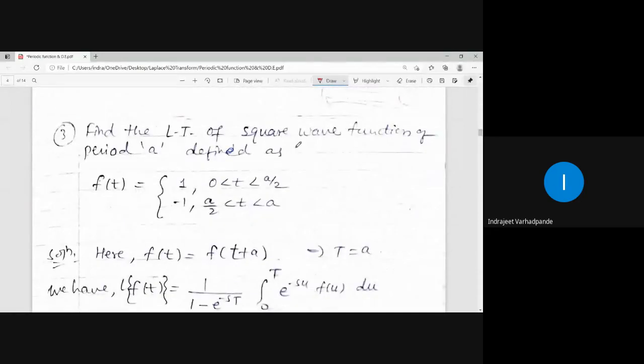Find the Laplace transform of square wave function of period A defined as this.